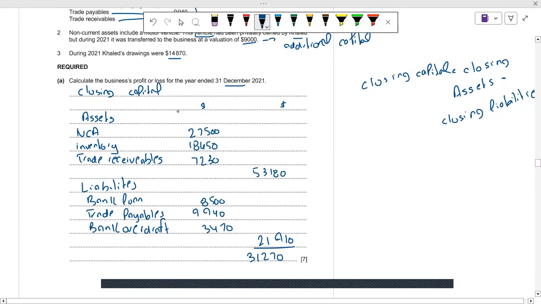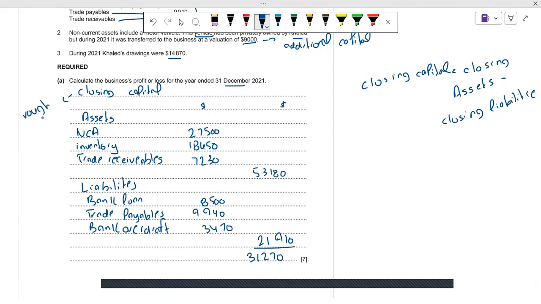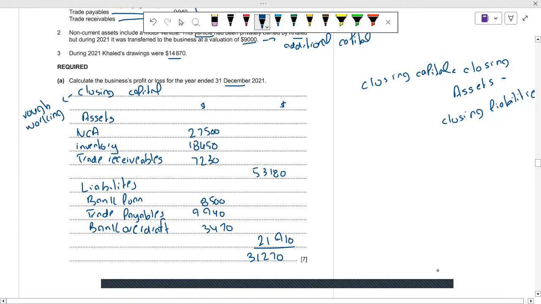This is basically the rough working, and you should do this rough working on the side, but unfortunately I forgot to do that. Right now I am going to calculate the profit on this side. There is a formula to find out the profit and loss, which is the reverse working.